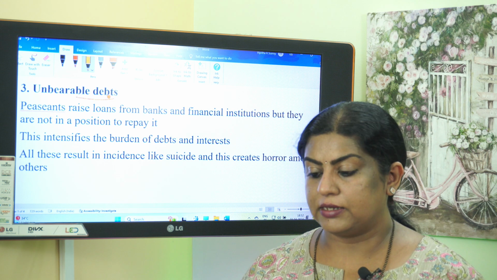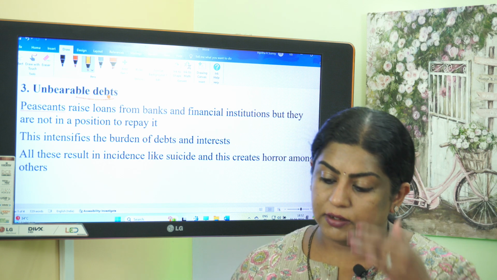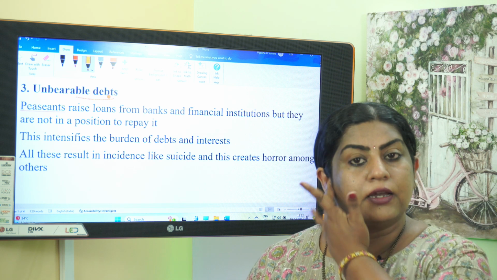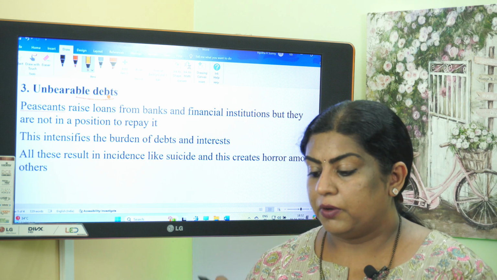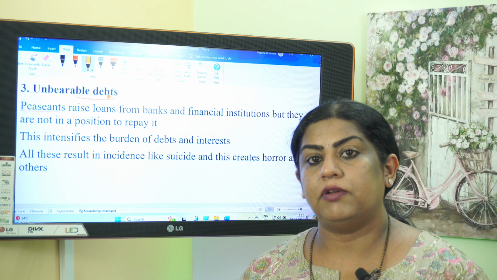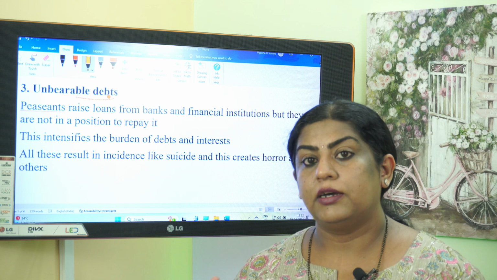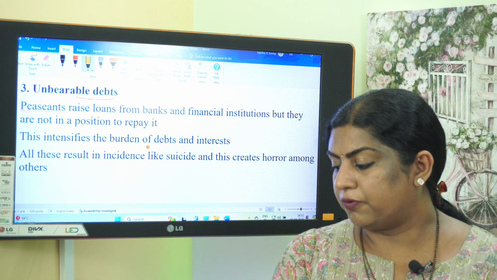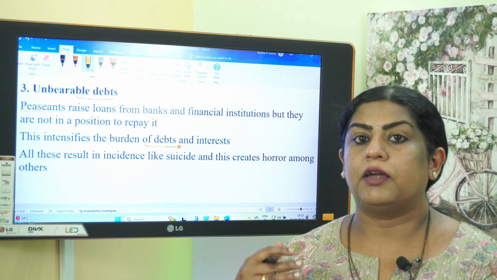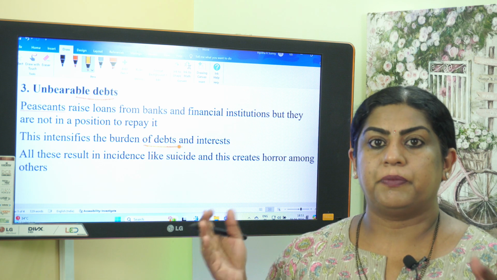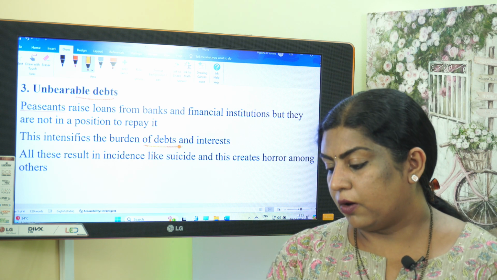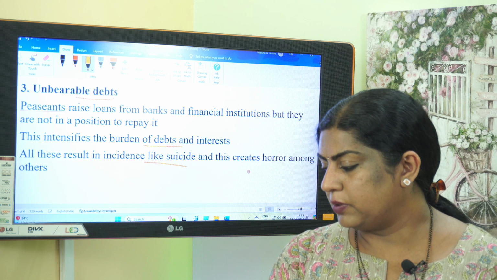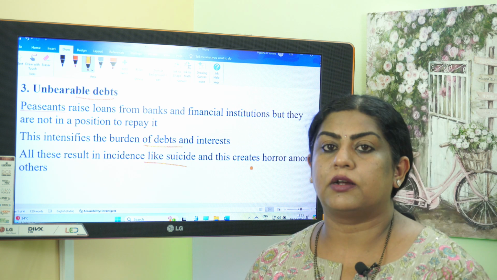So what happens is, these farmers, for buying the tools or buying the implements, they take loans. When they take loans, they will not be in a position to repay it. This intensifies the burden of debt. So when they take a loan and are not able to repay it, their debt increases. And all this results in incidents like suicide, and this creates horror among others.